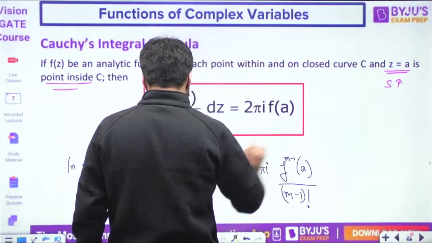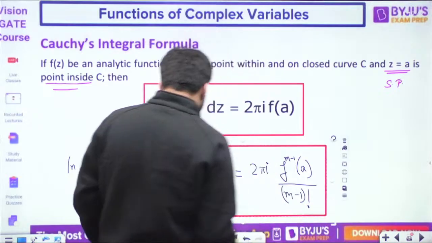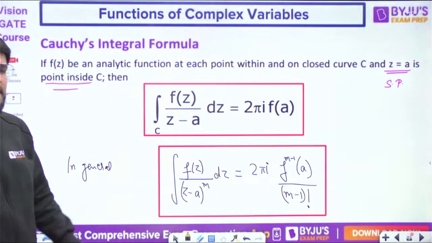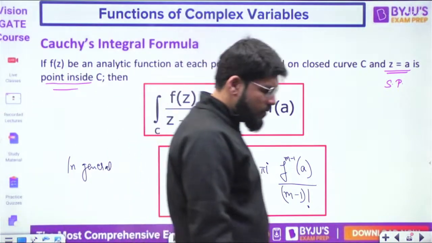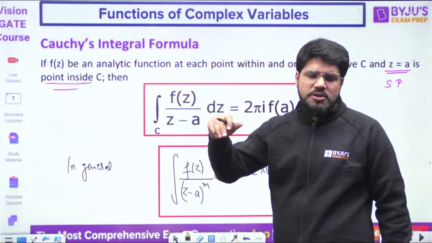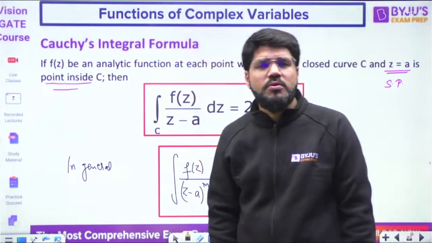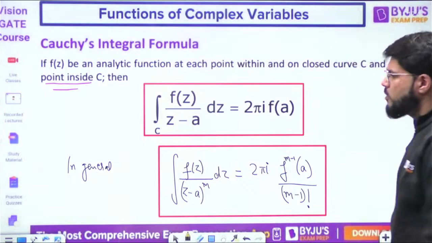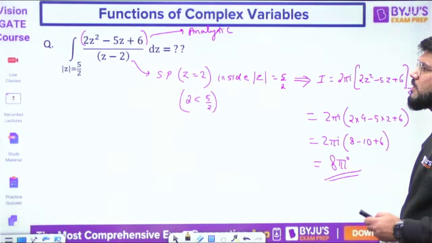This is the basic Cauchy integral formula, and this is for the repeated pole case, the multiple pole, the pole of order m. They can also give a shifted circle, and we will take the question of shifted circle also. We will take the question of non-circle also. All varieties we will take. Don't worry. So these are some basic problems.